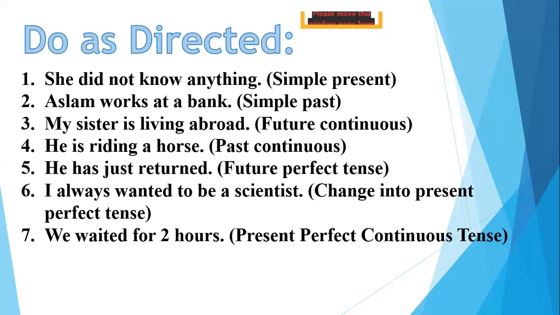Okay, the sixth one. I always wanted to be a scientist. Change it into present perfect tense. I always wanted to be a scientist. So, can I have your answers now? I've asked almost all of you, so you all can answer me. I always wanted to be a scientist.